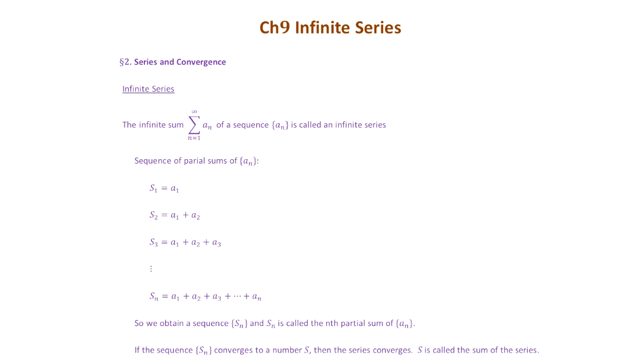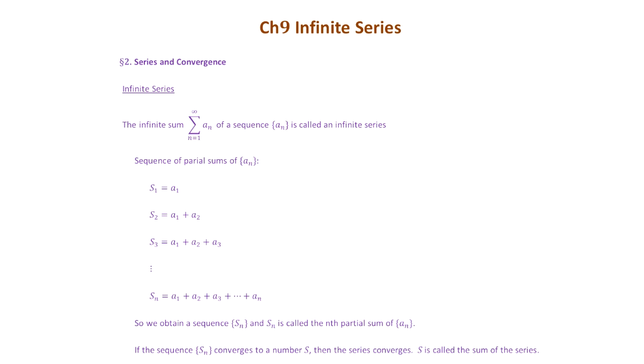So in general, the nth term of the new sequence, S_n, is just the sum of the first n terms of the original sequence, a_n. So S_n equals a1 plus a2 plus a3 plus a4, and so on, up to a_n. That gives you the term of the new sequence, S sub n. This sequence S sub n is called the nth partial sum of a_n. All right?